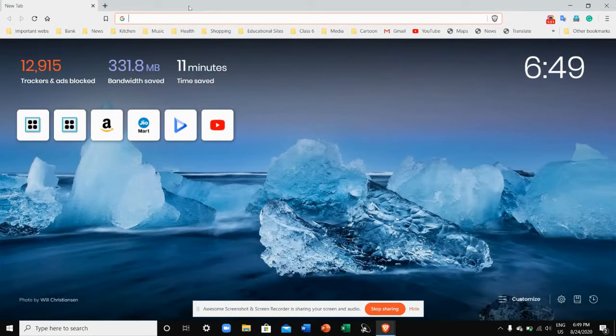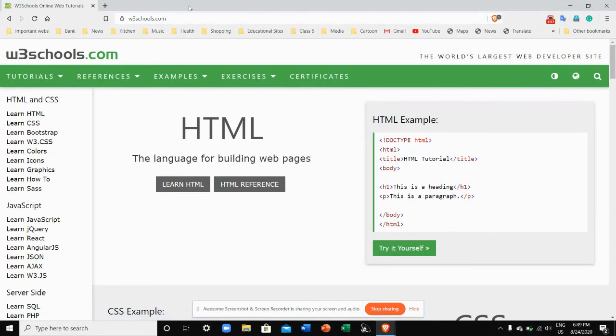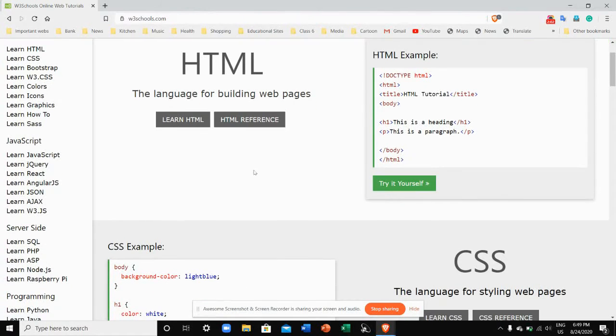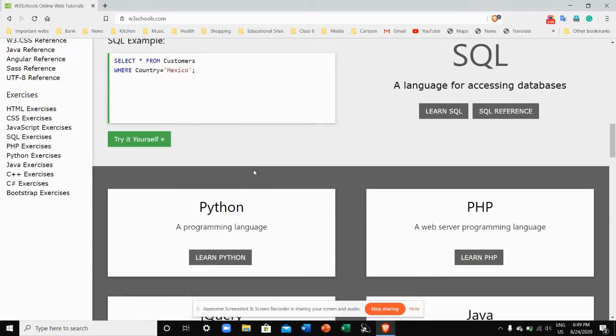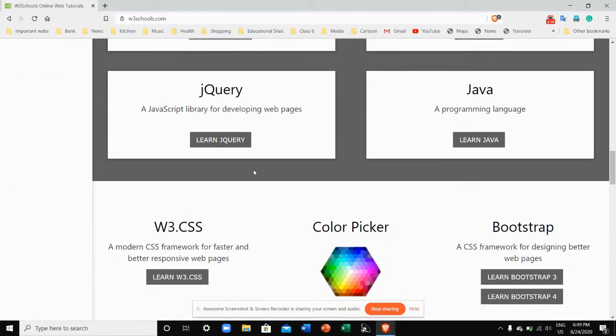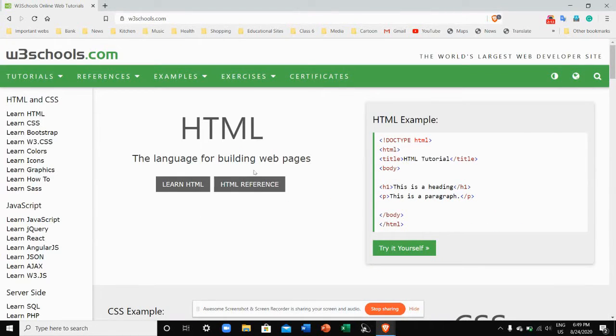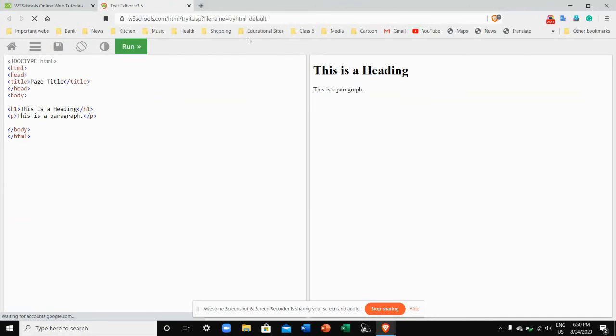The website's name is w3schools.com. In this website, for a certificate you need to pay, but you can learn HTML and CSS and JavaScript and Java, Python, SQL, PHP, jQuery, and everything you can learn over here. I have not tried it, so you can try. But it also has a workspace for HTML nowadays. No one else provides us a workspace. So if you want to make an HTML project, then you can use the W3Schools workspace.